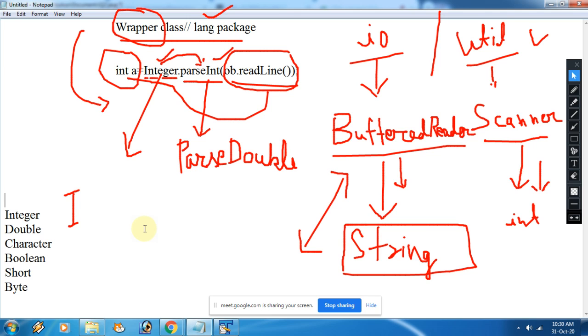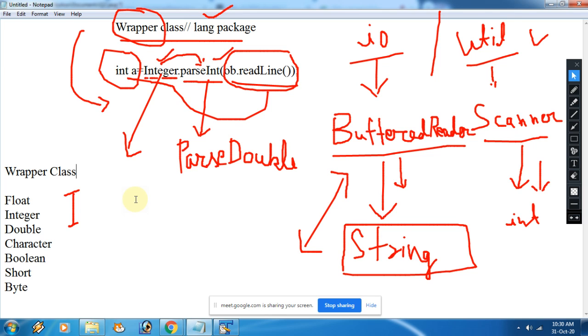And which one is left? Float. So these are the examples of the wrapper class. These are the wrapper classes, which are used to convert your object into the respective data type and vice versa. Means if you want to convert it again into a string, then again you need to use the wrapper class. Is that clear everyone?